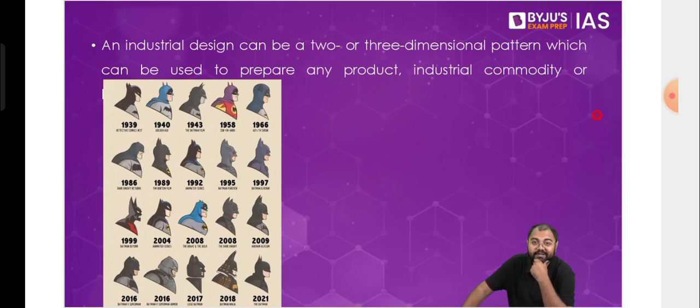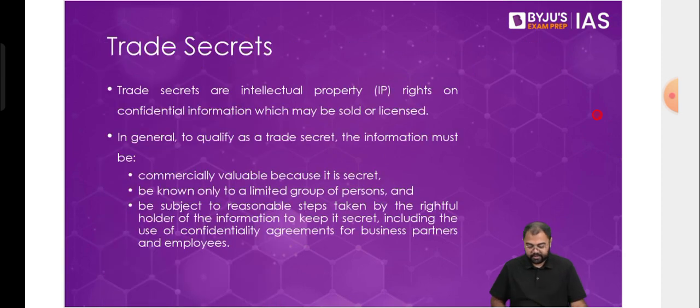Because we know that the design of this product also has a lot of impact on the market. That if, let's say, the car design is not liked by the people, by the consumers, it may not sell well in the market. Even if it might be one of the best cars that have ever been manufactured in the segment, yet it will not have that reception from the public if it does not look good. So that's why industrial design right also becomes very, very crucial in the commerce of any given product. So that's why we have to understand that this is how things are when it comes to industrial design rights. Then after that, we have trade secrets.